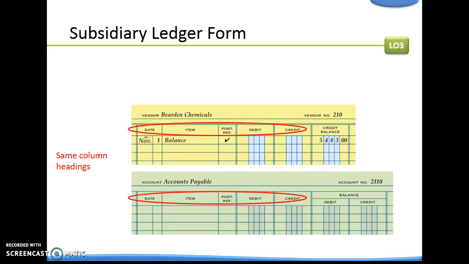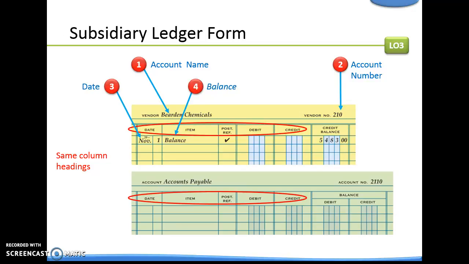Subsidiary ledger form. The vendor accounts have the date, the item, post-reference column, debit, credit, and balance. The accounts payable ledger has the date, item, post-reference, debit, and credit, but the balance has both a debit and credit. You put the account name for the vendor and the account number, date, balance, check mark in the post-reference, and whatever the balance is in the account.